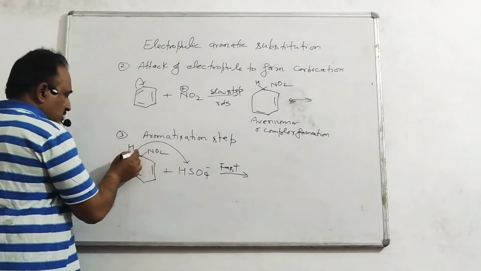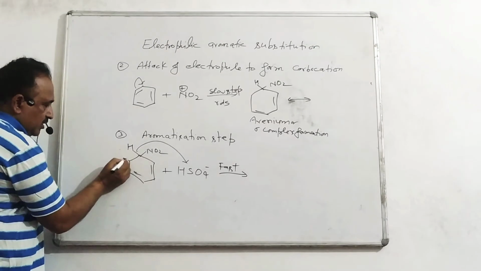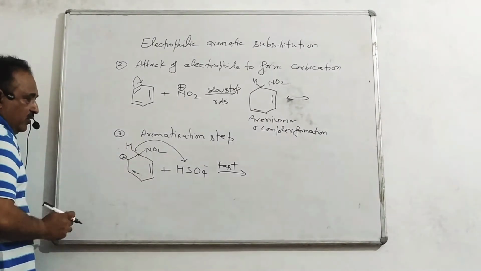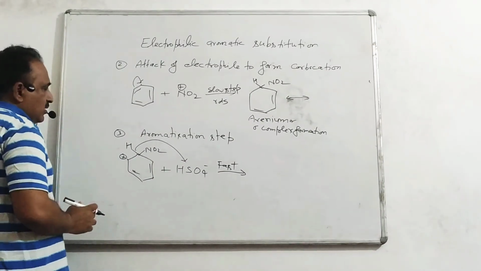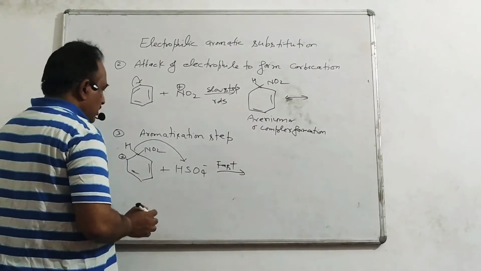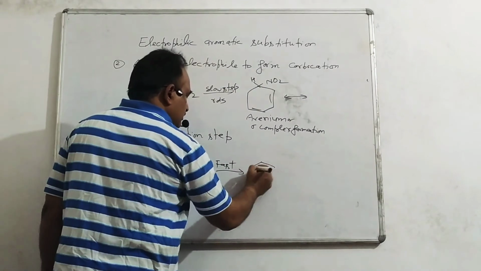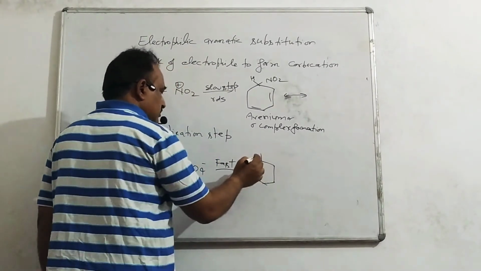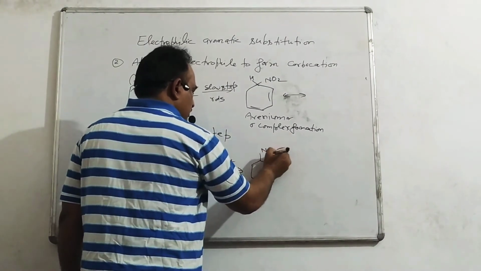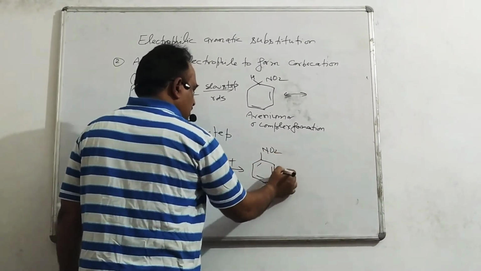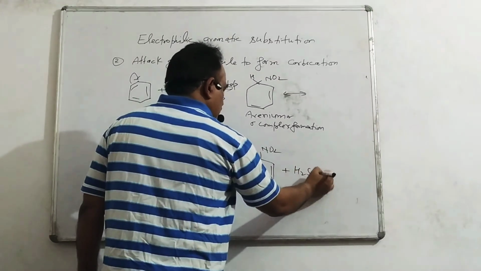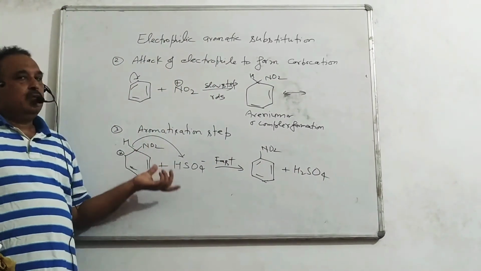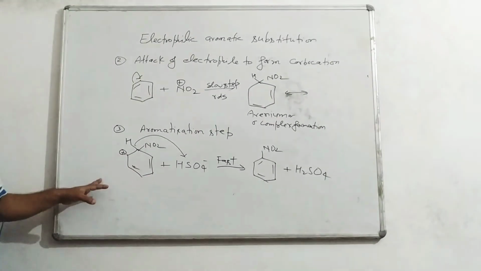By losing hydrogen, a negative charge is formed, one positive and then one negative, meeting to form a double bond. NO2 plus H2SO4. This is the third step of the mechanism of nitration of benzene.